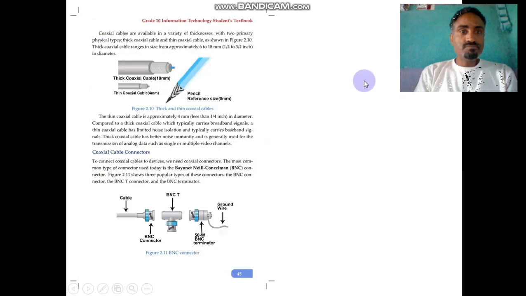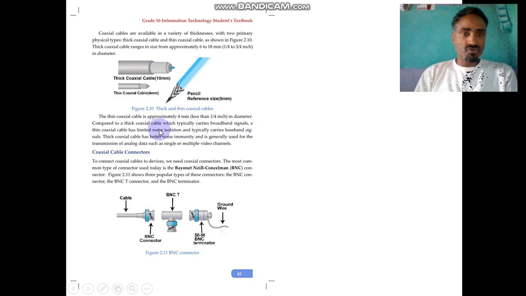Coaxial cables are available in a variety of thicknesses. One is thick coaxial cable and the other is thin coaxial cable. The thick coaxial cable is 10 mm and the thin coaxial cable is 4 mm. The thin coaxial cable is approximately 4 mm, less than half an inch in diameter, compared to the thick coaxial cable.